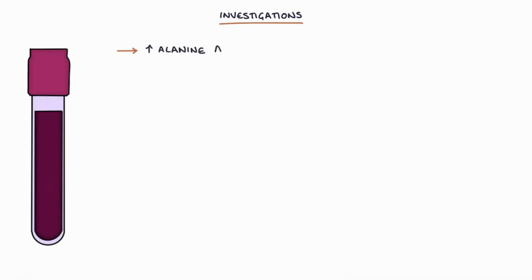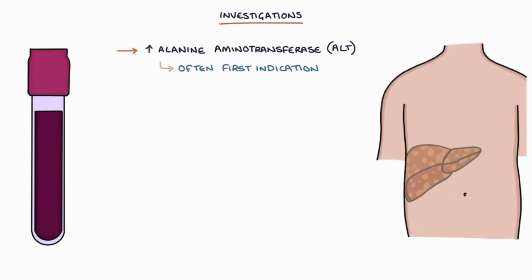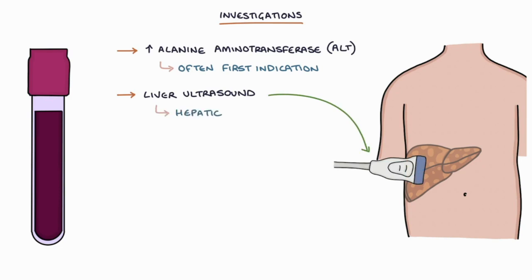Let's talk about the investigations. A raised alanine aminotransferase, or ALT, on the liver function blood tests is often the first indication that a patient has non-alcoholic fatty liver disease. A liver ultrasound scan can be used to confirm the diagnosis of hepatic steatosis, or a fatty liver, and this is seen as increased echogenicity. Ultrasound does not indicate the severity, the function of the liver, or the presence of fibrosis. And an ultrasound scan can actually be normal in non-alcoholic fatty liver disease.